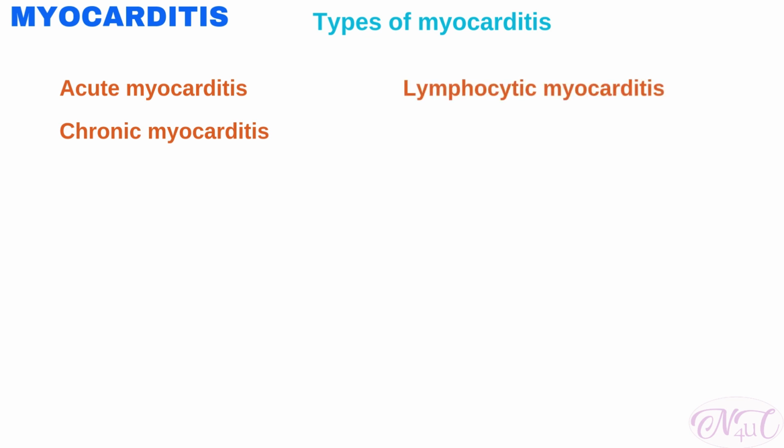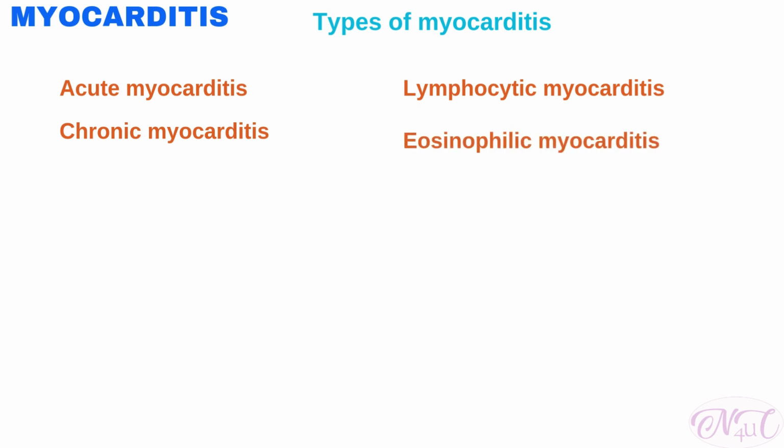Next type is lymphocytic myocarditis. Lymphocytic myocarditis is a rare form of myocarditis that can result in hospitalization for acute care. It occurs when white blood cells, that is lymphocytes, enter and cause inflammation of the heart muscle. This condition can occur after a viral infection.